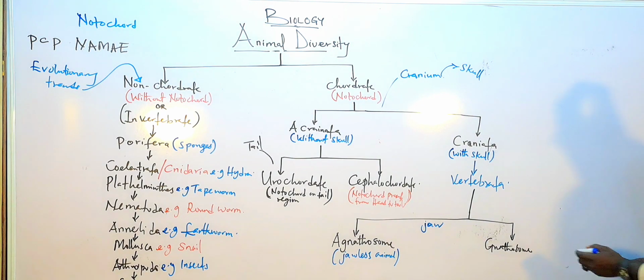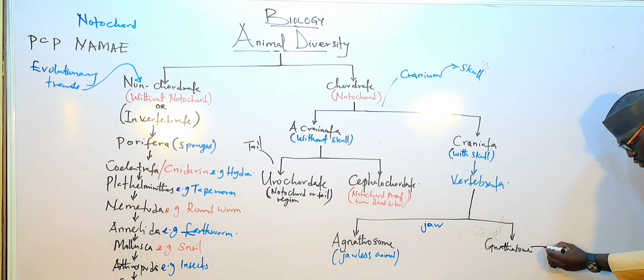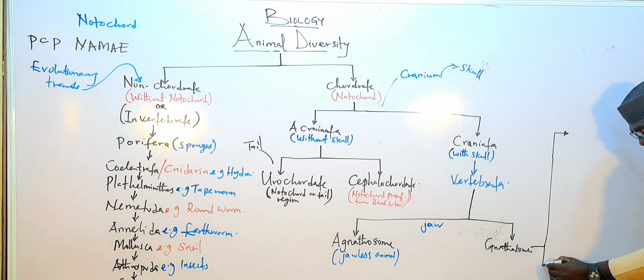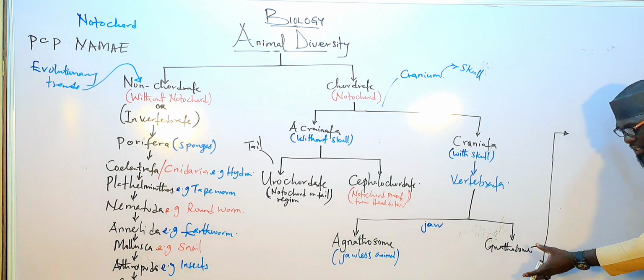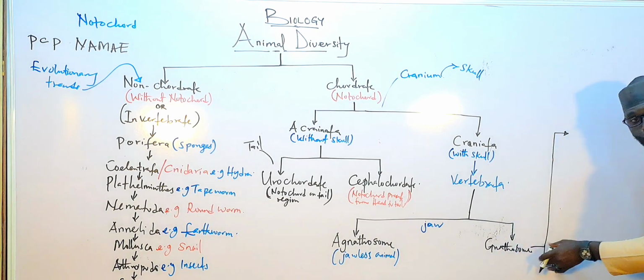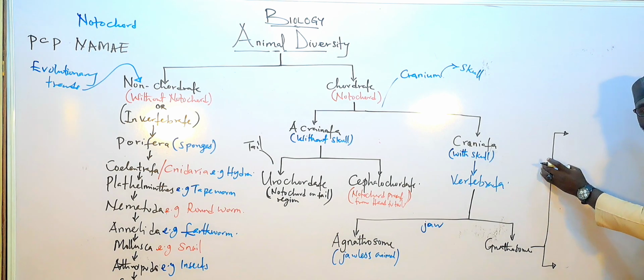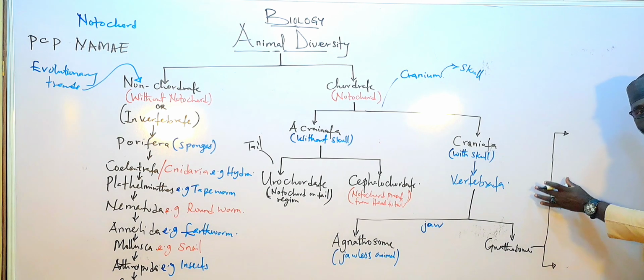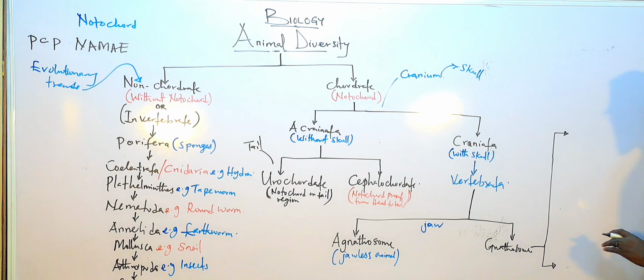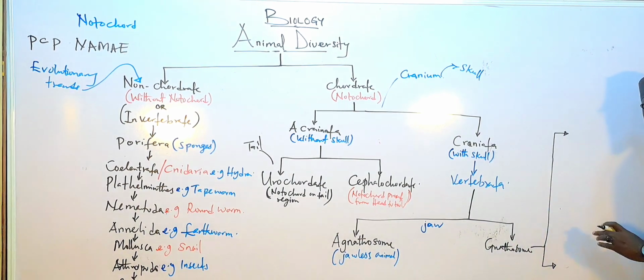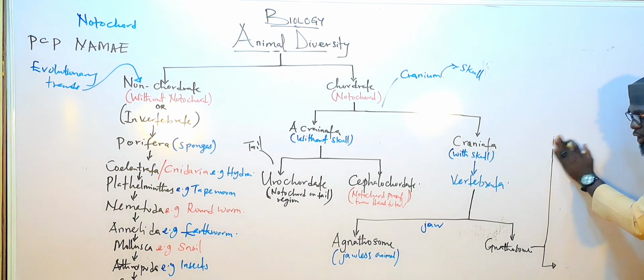And gnathostomata also is classified into two classes based on organs of locomotion, what they use to move.